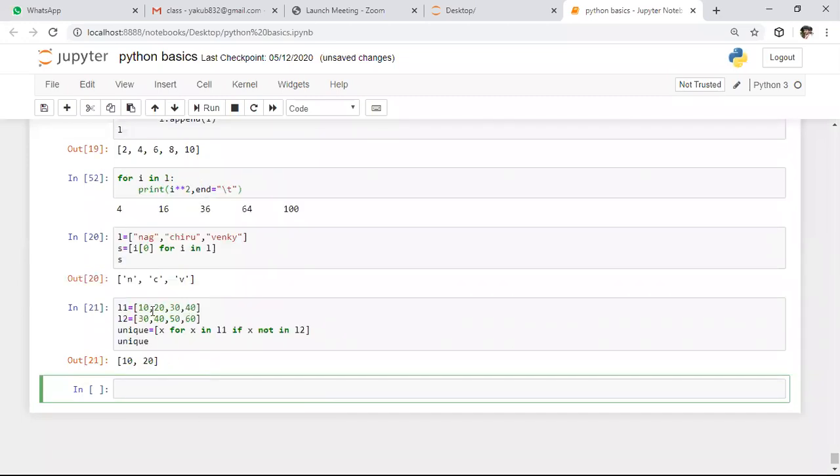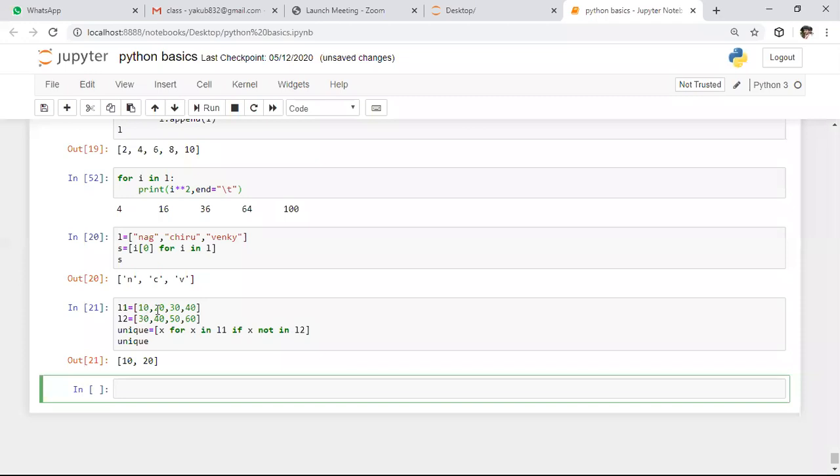Whenever you observe this output, 30 and 40 are the common elements between list 1 as well as list 2. Whereas I want to print the unique elements which are present in list 1. So if you observe this, we have 10, 20 as the only unique elements.